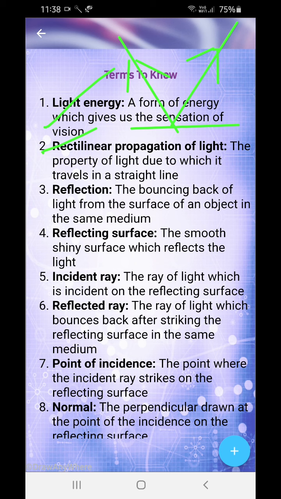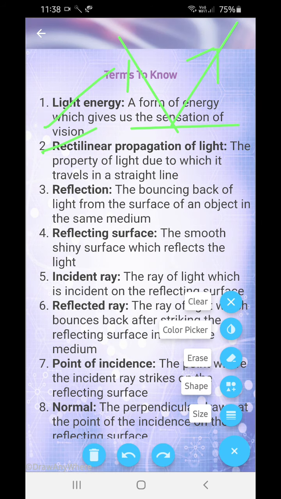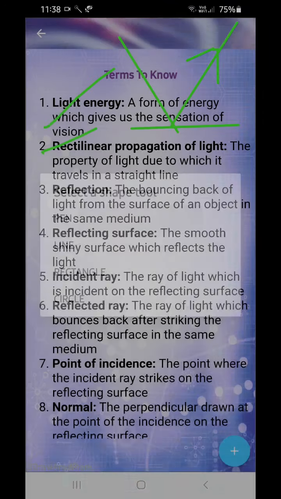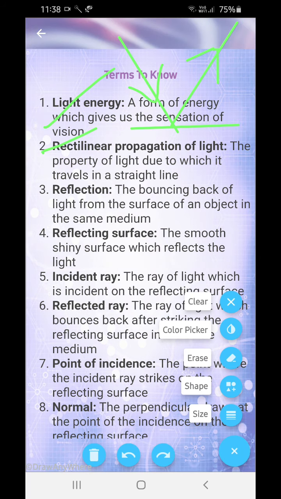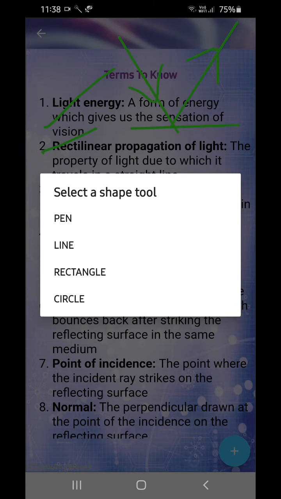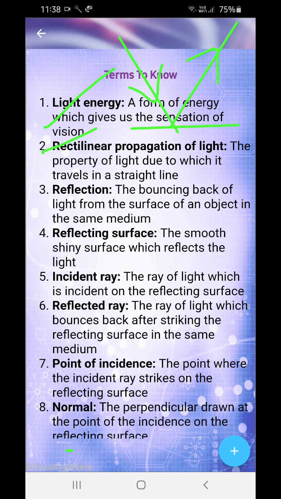It will bounce back over here. So this is known as light's reflection. And then you have rectilinear propagation, which I am showing you. Light travels straight.